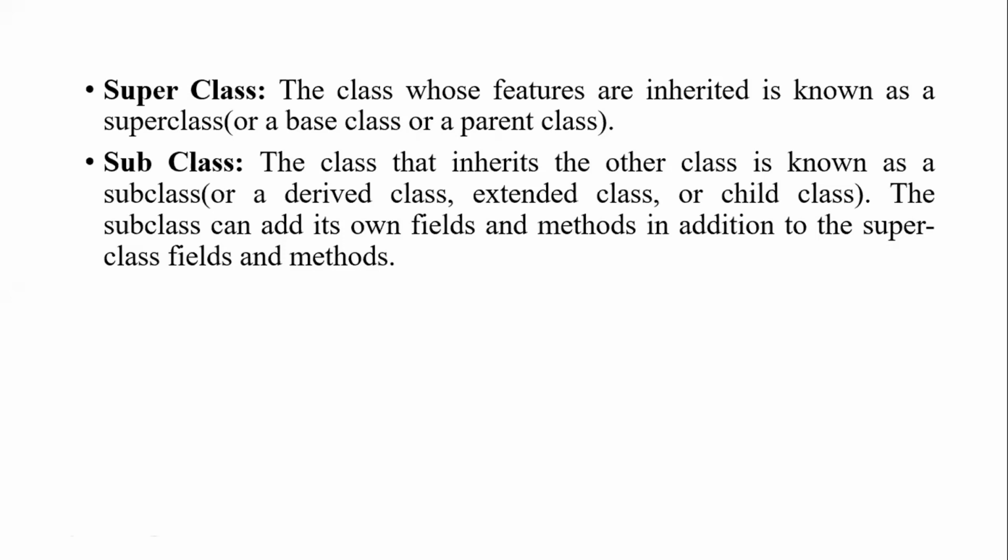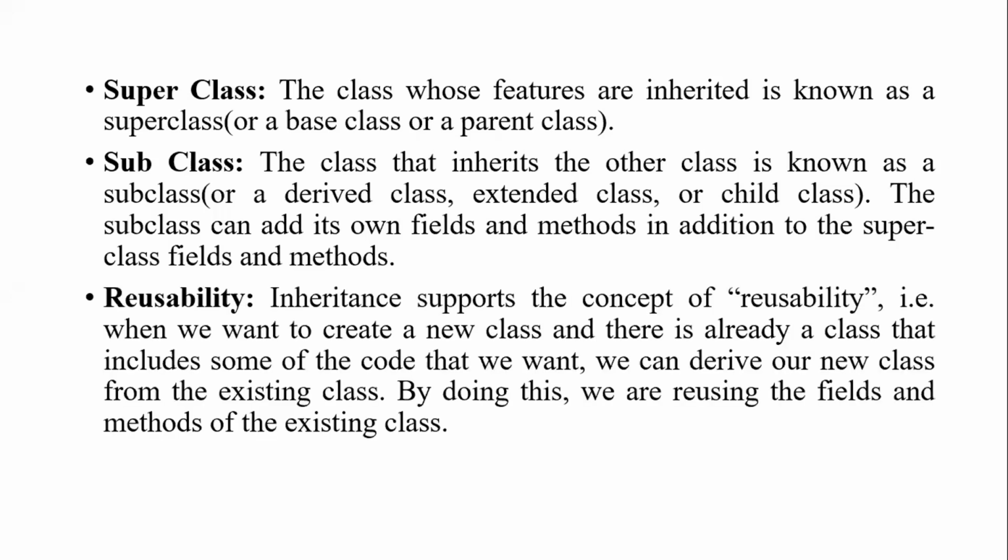The subclass can add its own fields and methods in addition to the superclass fields and methods. We have seen an example: it was taking all the properties, meaning 150 methods, all the methods defined in a parent class, and the additional 50 methods it was implementing by itself. So what was the purpose of doing all these things? The purpose is just code reusability.